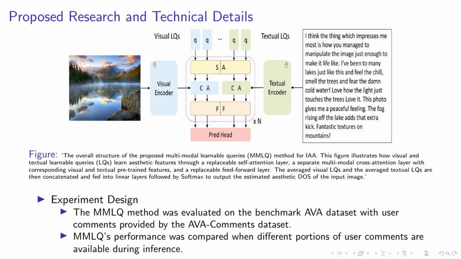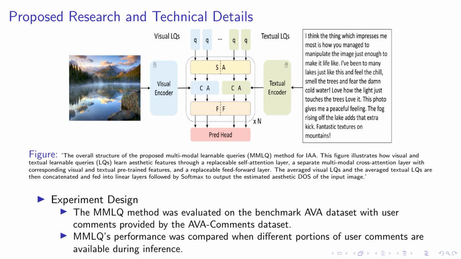We evaluated the MMLQ method using the benchmark AVA dataset, supplemented with user comments from the AVA comments dataset. We also examine how the performance of MMLQ changes when different portions of user comments are available during inference. This approach has shown promising results, outperforming existing methods. However, it's important to note that the performance can vary when only a limited portion of user comments are available. This is an area we plan to address in our future research.